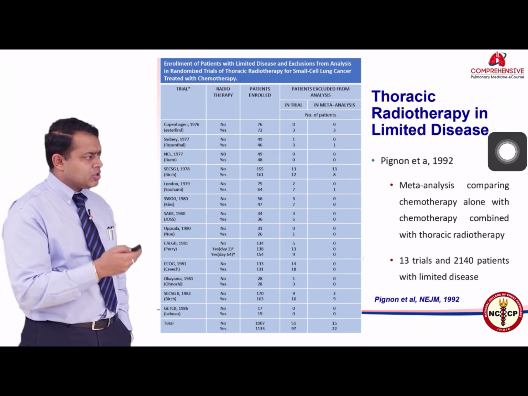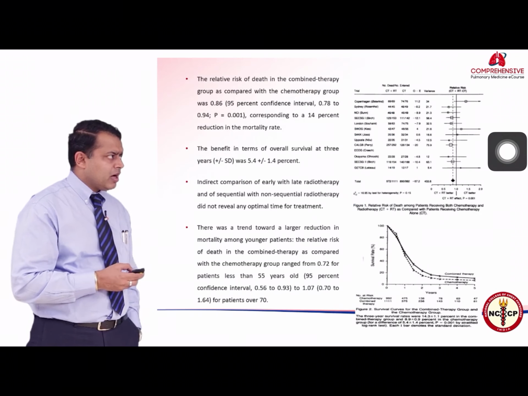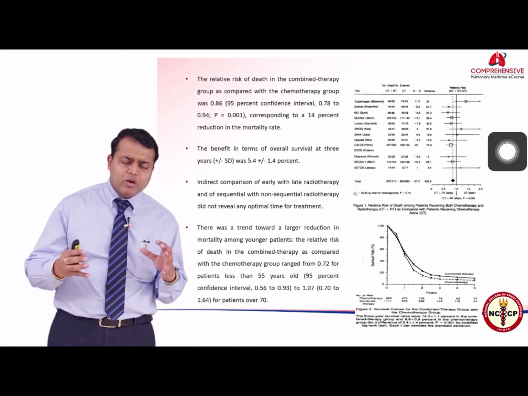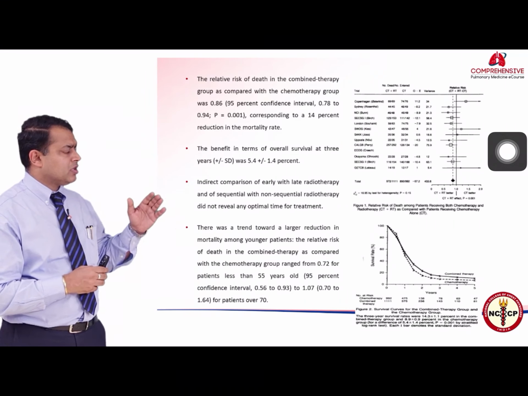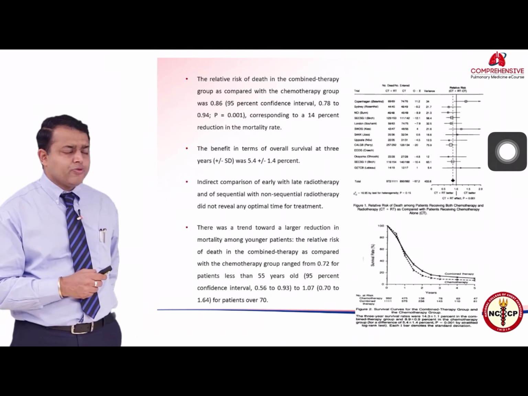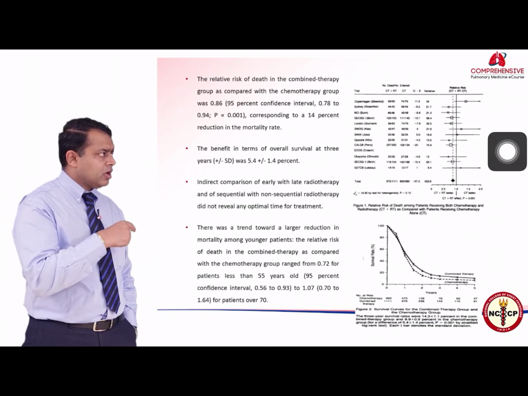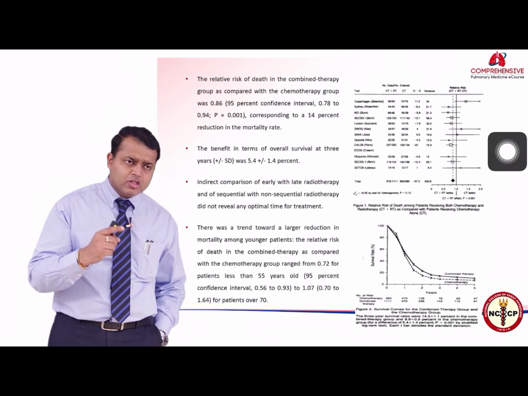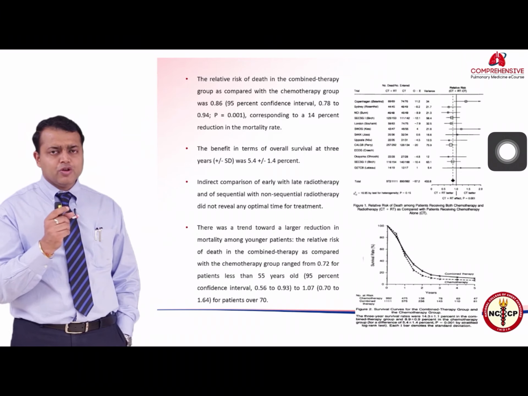So this covered 13 trials, 2000 odd patients with limited stage disease, and it showed that whenever we combine chemotherapy and radiotherapy together, not in sequence but together, there is actually a survival benefit of about 5% in overall survival, and the relative risk of death is decreased by about 14%, with a hazard ratio of 0.86.